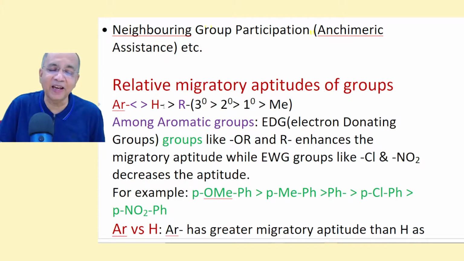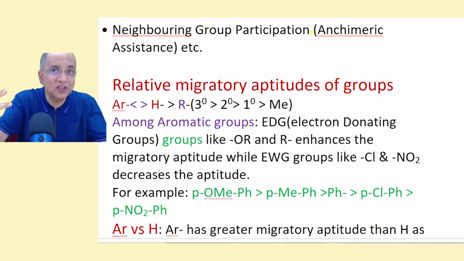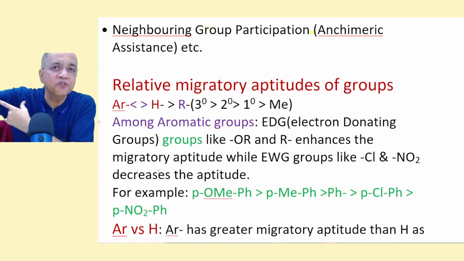Greater than hydrogen hydride, then alkyl, and among alkyl, 3 degree greater than 2 degree, greater than 1 degree, greater than methyl. This all depends on how effectively the migrating negative ion can stabilize the first formed carbocation.